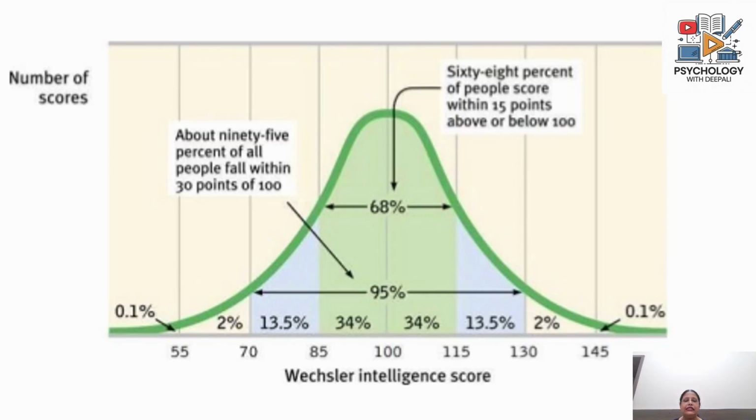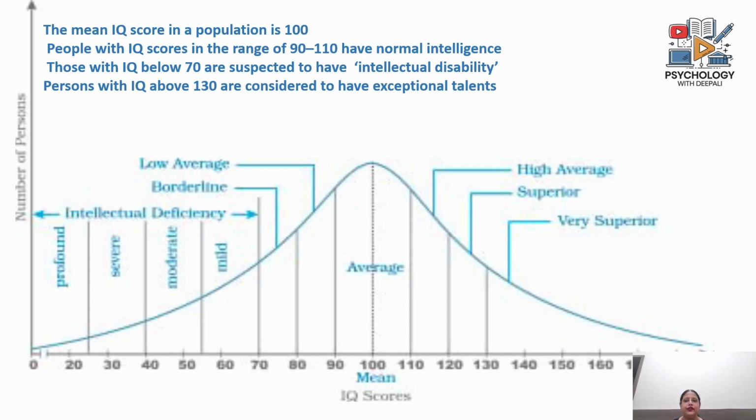Most of the people therefore lie in this range, and very few people will lie in the range above or below that. So the mean IQ score in a population, as I told you, is 100, which is the average, and people with IQ scores in the range of 90 to 110 have normal intelligence. Those with IQ below 70 are suspected to have intellectual disability, and people with IQ above 130 are considered to have exceptional talents. Beyond that, you will find very few people who come into the category of extremely deficient or extremely high intelligence.